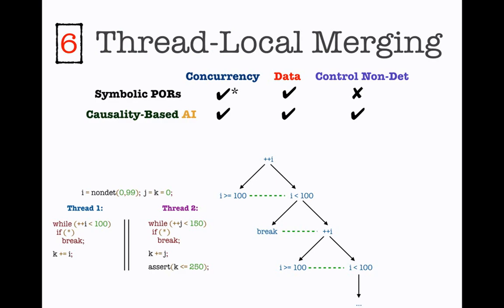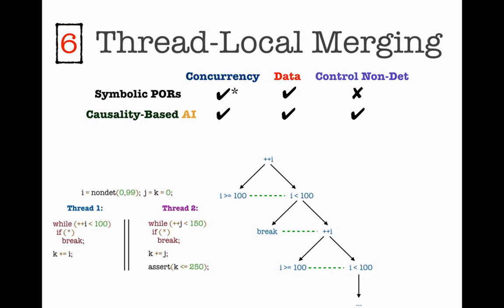So our last step is called thread local merging. Currently, the analysis so far, as I explained to you, for thread number 1, would create this sort of branching structure, and that is because after I do the event plus I, now I'm in the head of the loop, and now both branches might be enabled. So that's the first branching that is happening. If I go inside the loop, then I have another non-deterministic conditional. So I have more branching and more branching. So this structure so far is branching a lot.